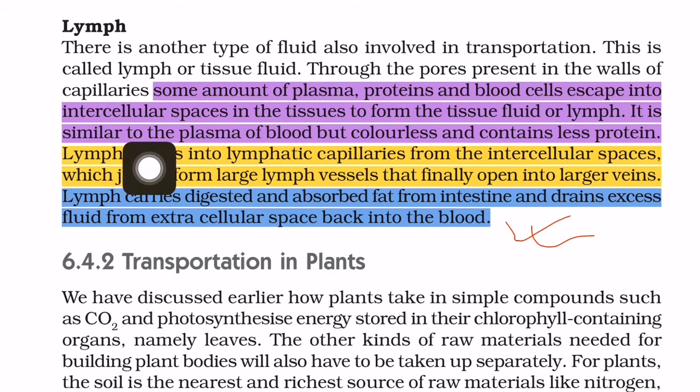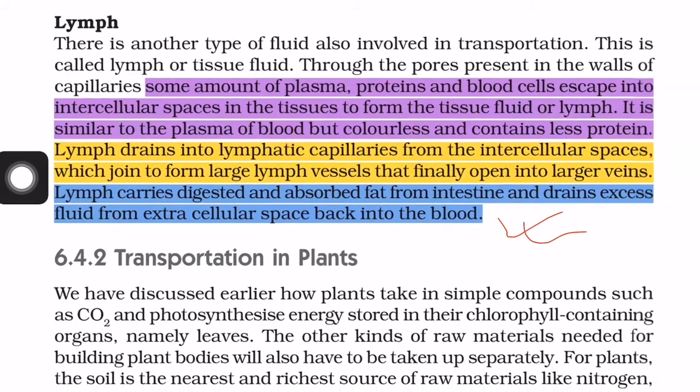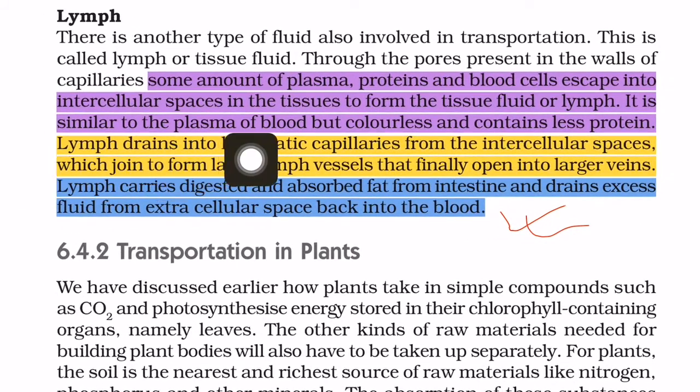It is similar to the plasma of blood but colorless and contains less protein. As you know, plasma is an important material present in the blood. So lymph is like the plasma but somewhat different: it is colorless and contains less protein.